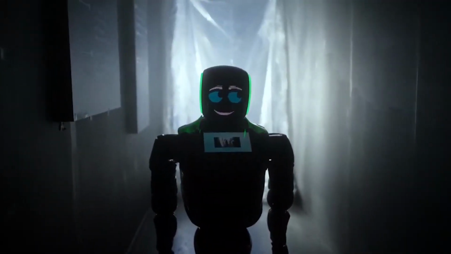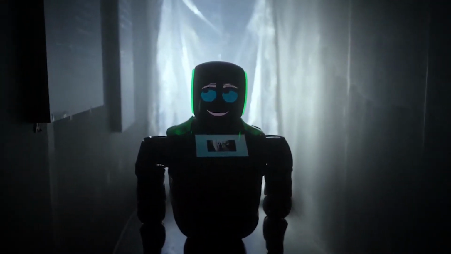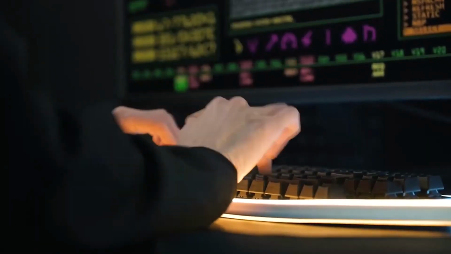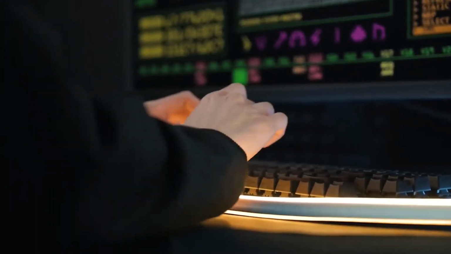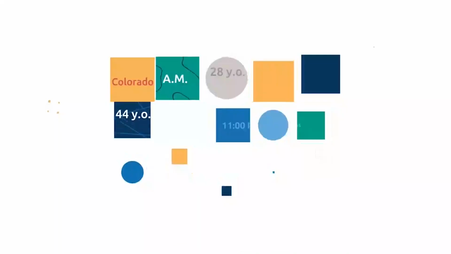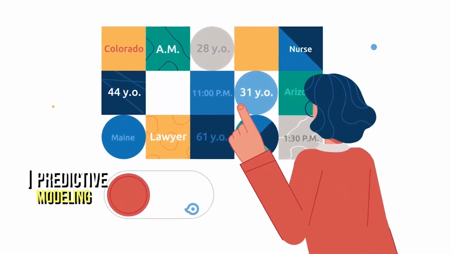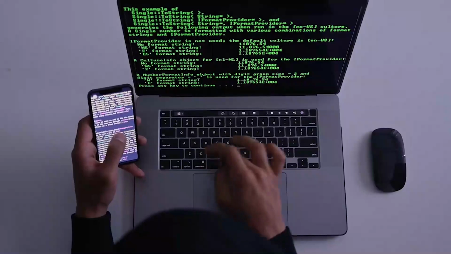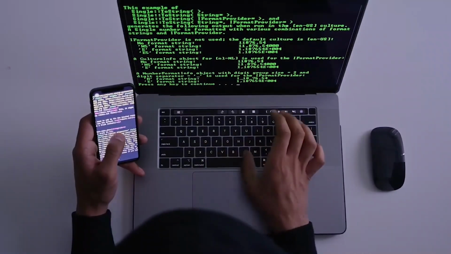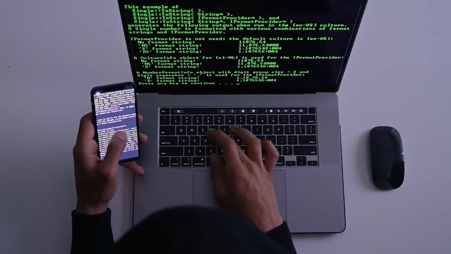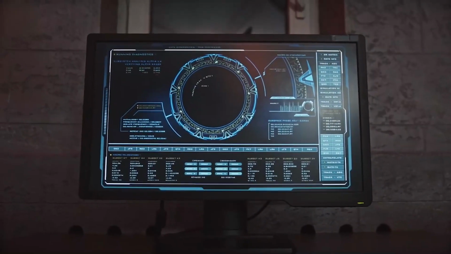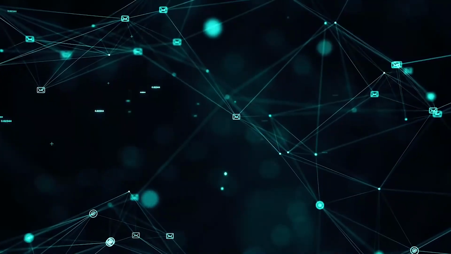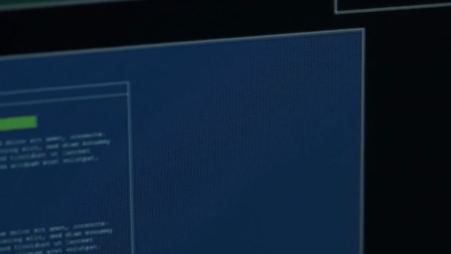However, while collecting and analyzing data on human behavior, it is critical to guarantee that privacy and security concerns are addressed. 8. Predictive modeling. Predictive modeling is a technique that analyzes historical data and makes predictions about future occurrences or trends using statistical and machine learning techniques. It has a wide range of applications, including risk assessment, fraud detection, and demand forecasting.